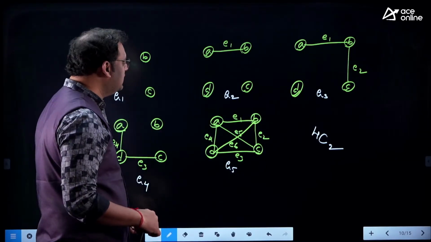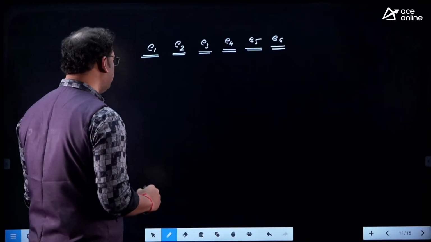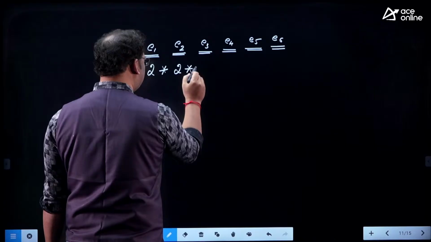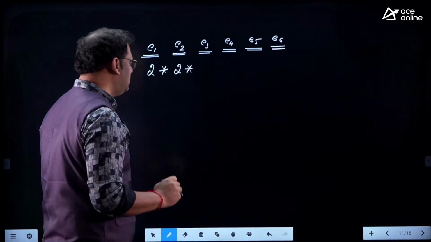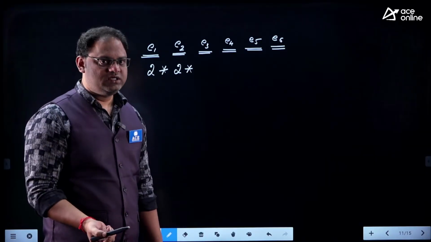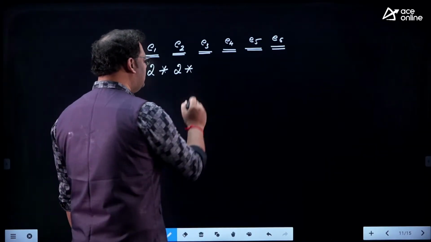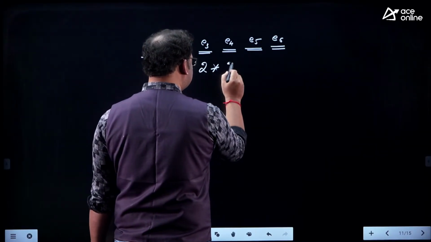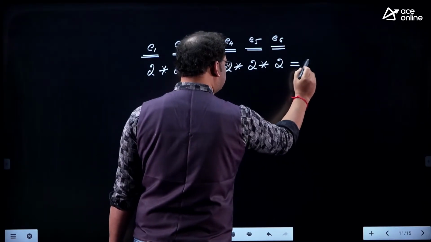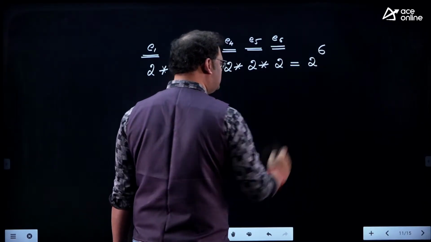In that scenario, this edge has 2 possibilities, in the sense that you may consider that edge in the graph or you may not consider that edge in the graph. And this one has 2 possibilities, this one has 2. Like this, 2 power 6 possibilities.